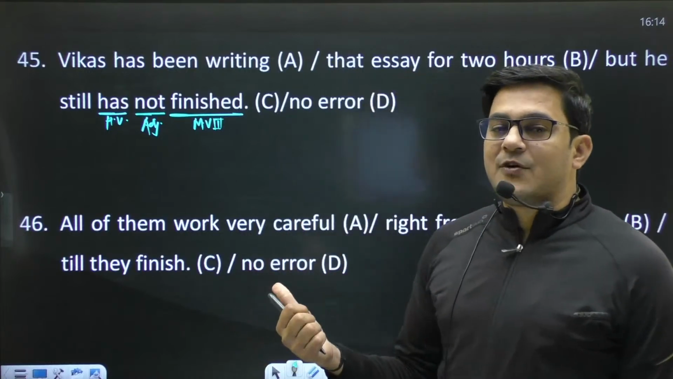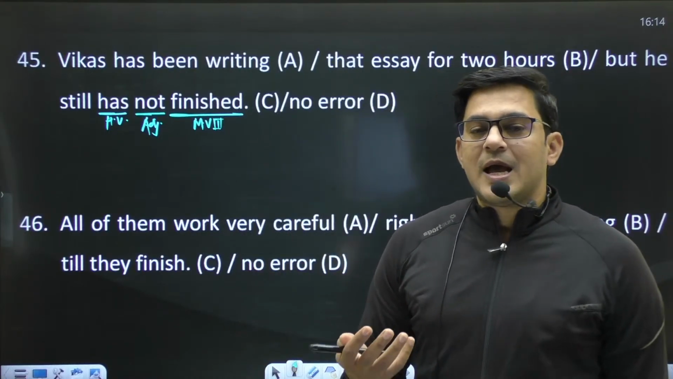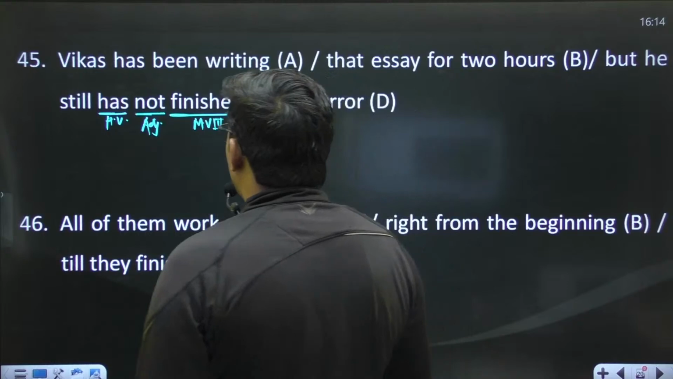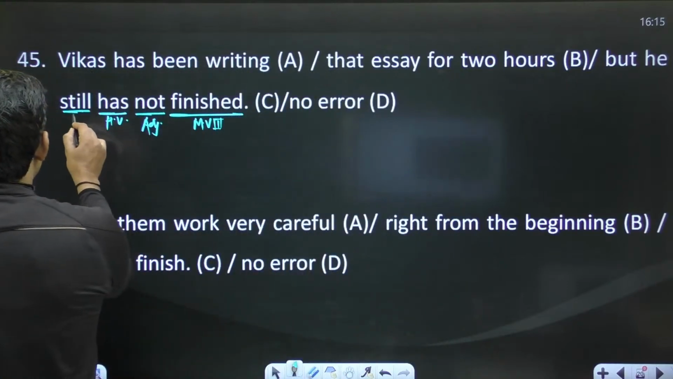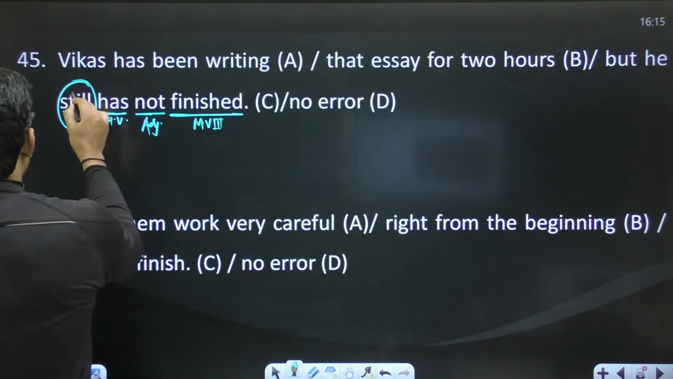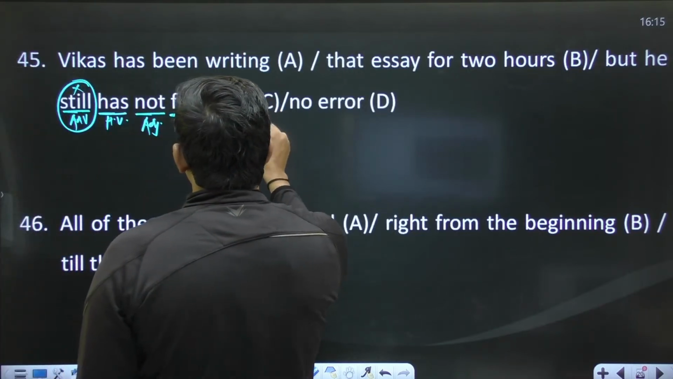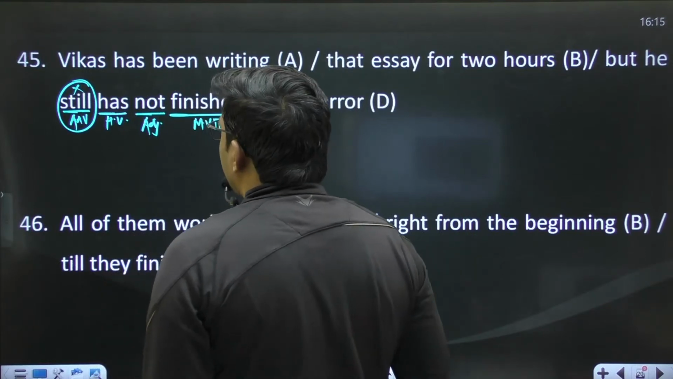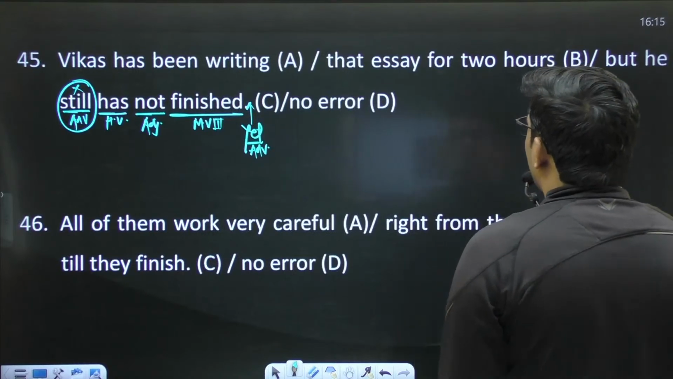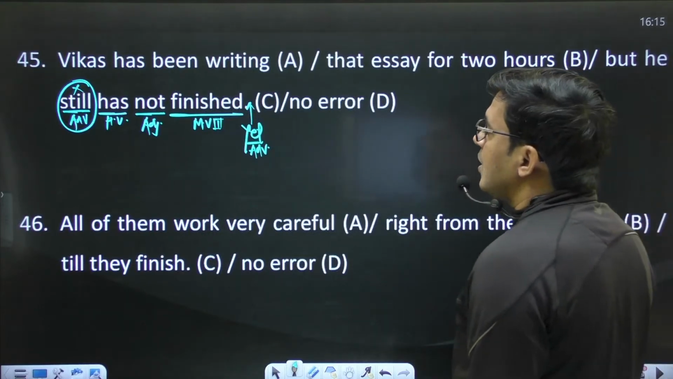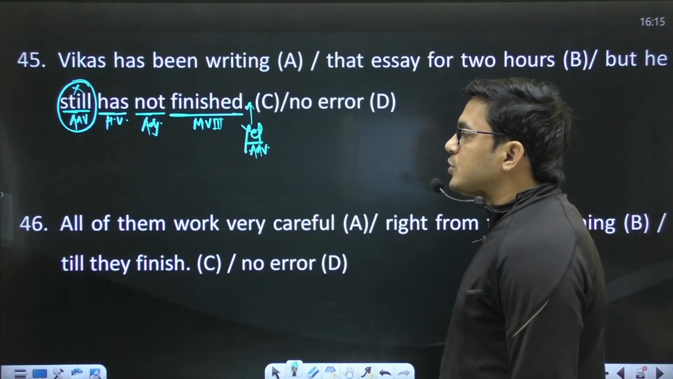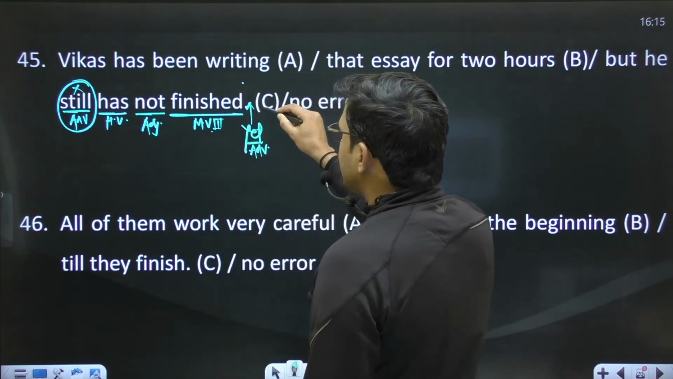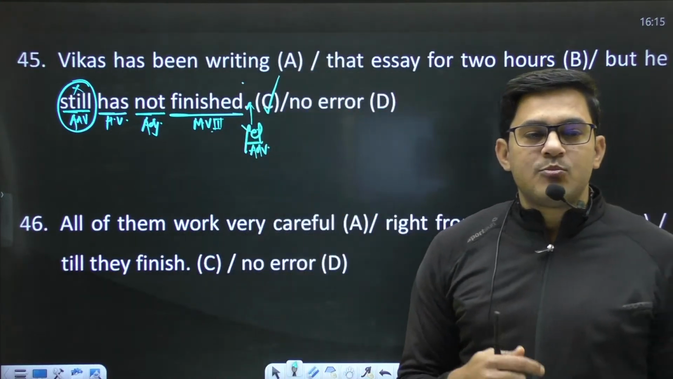But here you have a sentence in present perfect tense, and in present perfect tense we use the adverb "yet", right? So if you want to make this sentence correct, replace this adverb with "yet", and the adverb "yet" will be used after the main verb. So the sentence will be like, Vikas has been writing that essay for 2 hours, but he has not finished it yet. After the verb, the object "it", then "yet", right? So by doing this, you have an error in part C.